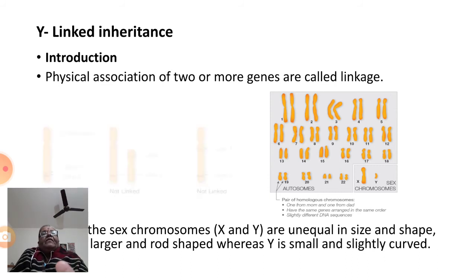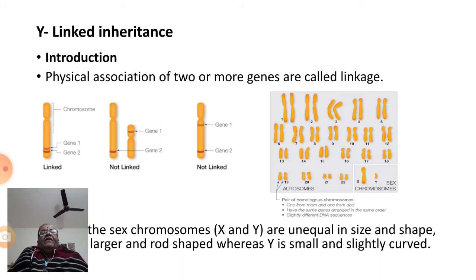If you want to know the concept of linking, in the first diagram you can see two genes present adjacent to each other, which are physically linked, gene 1 and gene 2. In the second set, there is a pair of chromosomes. Gene 1 is on one chromosome and gene 2 is on the other chromosome. They are not linked. In the third one, the two genes are present on the same chromosome, but they are far apart and therefore not linked. Only in the first case are the two genes linked.